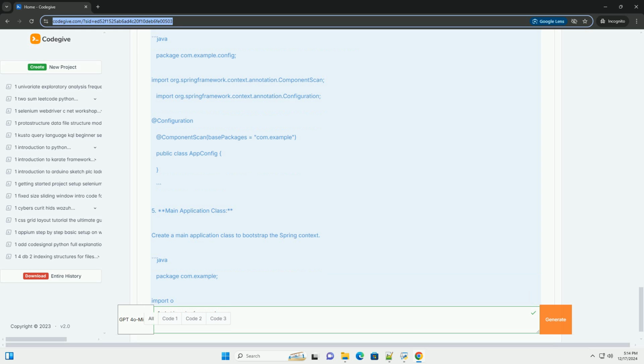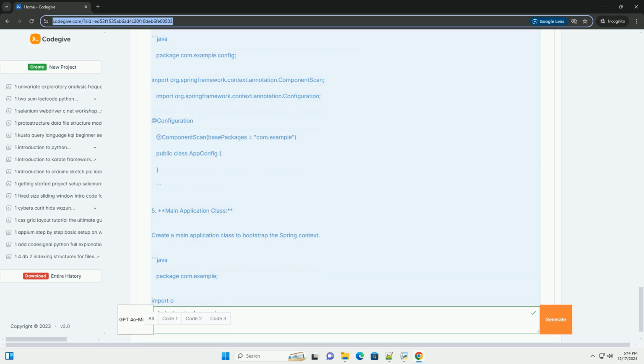5. Spring MVC. A powerful Model-View-Controller framework for building web applications. 6. Testing support. Spring provides robust support for testing, making it easier to write unit and integration tests. 7. Security. The Spring Security module provides comprehensive security features for securing applications.